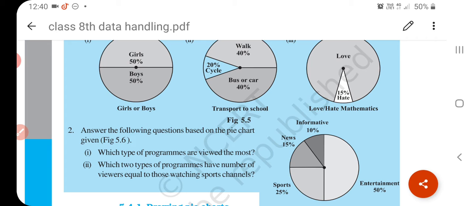Listing the frequency of all these observations in a tally chart would not only be tedious, meaning it's very lengthy, but will also not help us make any meaningful analysis. Therefore, we group the data into classes.